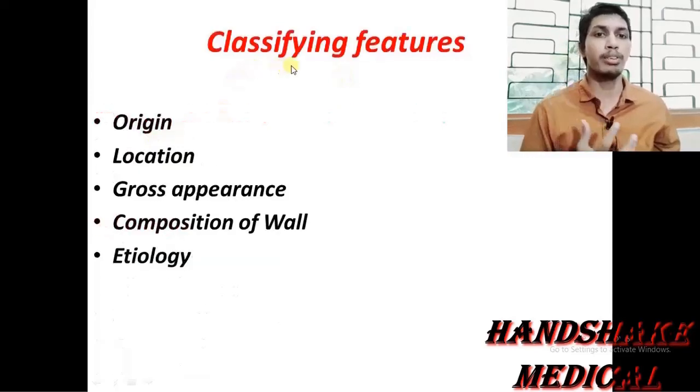But before coming to our main topic, the classification or types of aneurysm proper, I wish to give you a little more detail about the aneurysm so that it would be more clear and understandable, and you may easily get this classification.